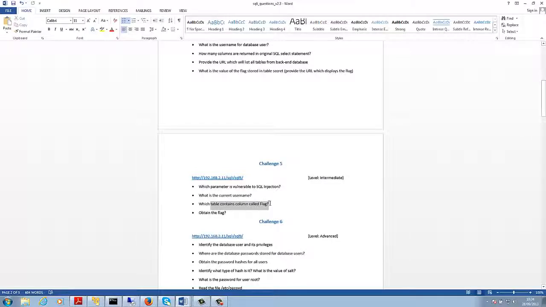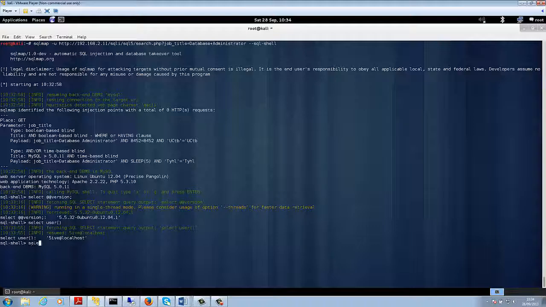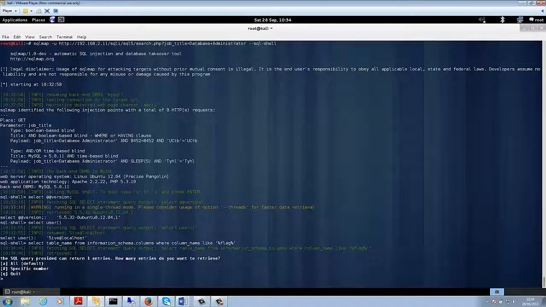The next question was: which table contains column flag, and obtain the flag. So we're going to query the table information_schema.columns. So we're going to find out select table_name from information_schema.columns where column_name like percentage flag percentage. So basically anything which looks like flag, I want to know all the table names which are in the backend database. So it's going to fetch the rows.